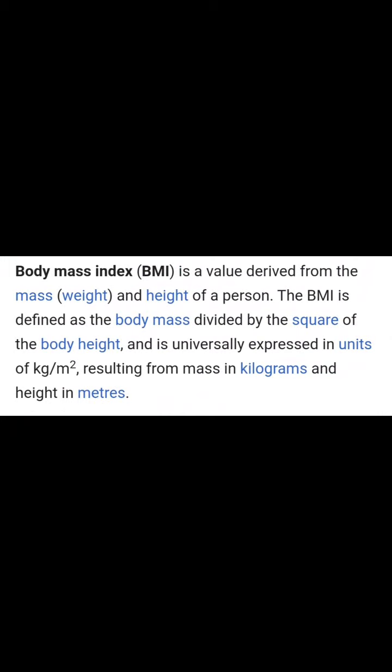As I told earlier, how to find out BMI? BMI is found from the weight of a person in kg and the square of the height of a person in meters, and is universally expressed in the unit kg per meter squared, resulting from the mass in kg and the height in meters.